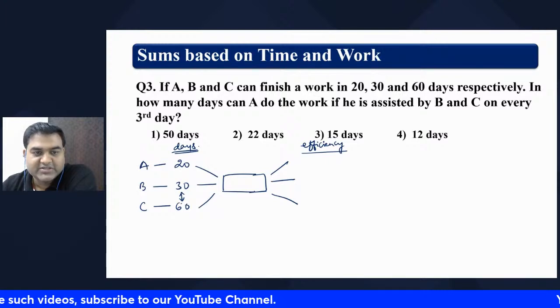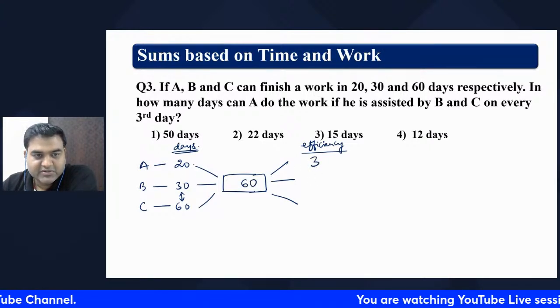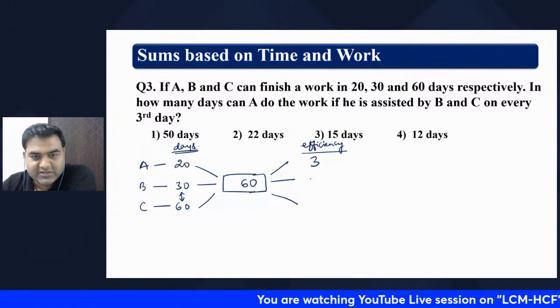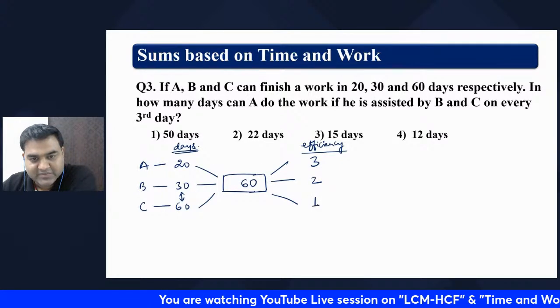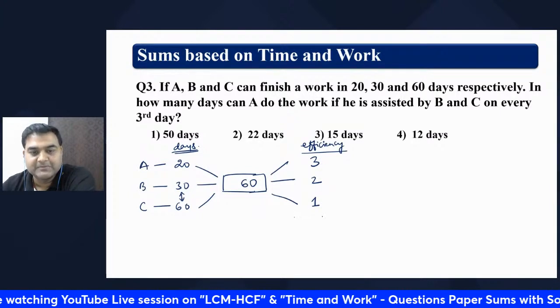And 60 and 20, again 60. So 60 divided by 20 is 3, 60 divided by 30 is 2, 60 divided by 60 is 1. So this is the efficiency of A, B, and C.